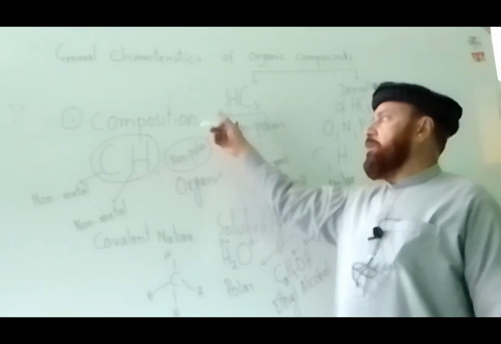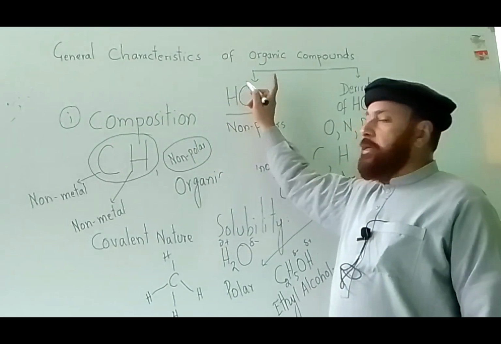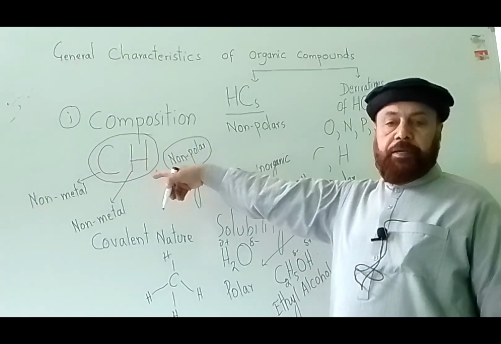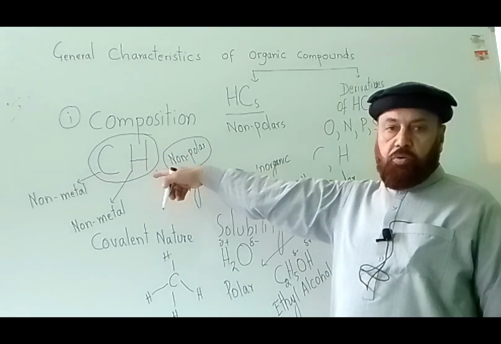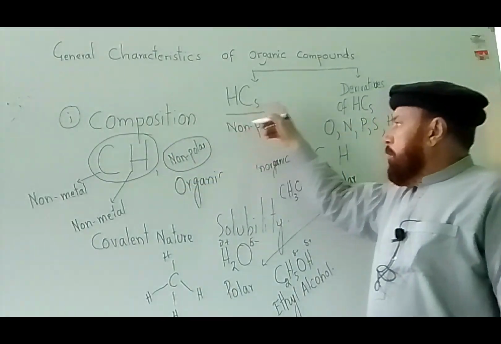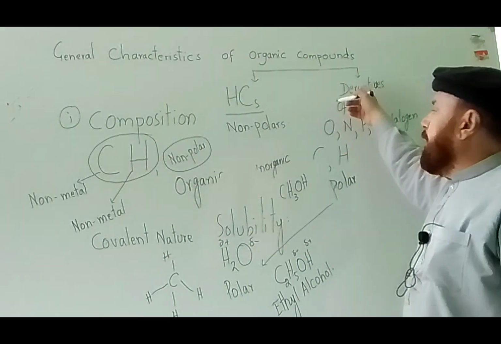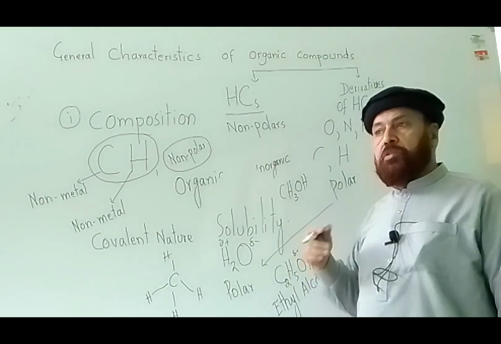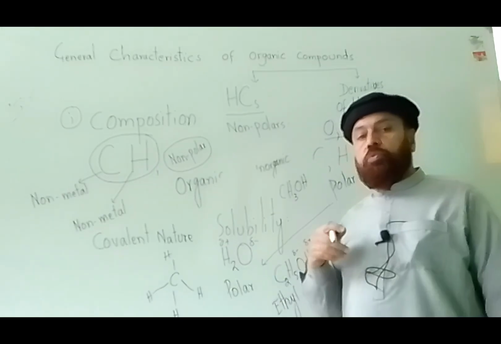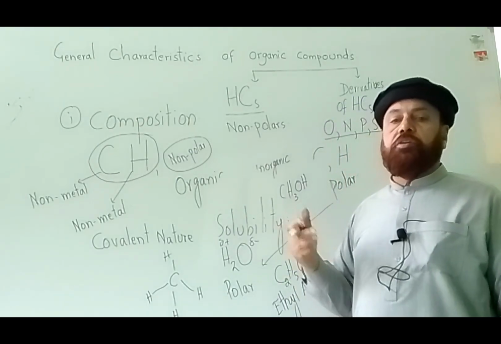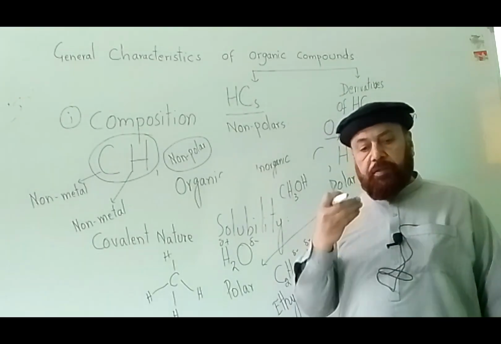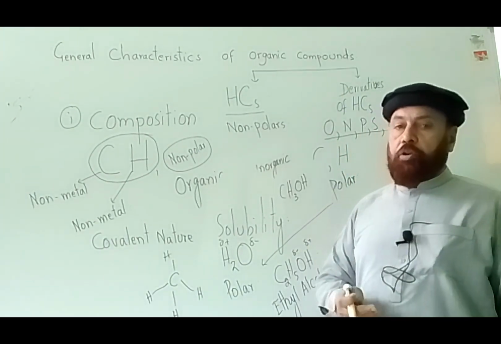So we have discussed the composition of organic compounds, that they are composed mainly of carbon and hydrogen, and they are called hydrocarbons. They are non-polar. Then we have polar compounds, which are derivatives of hydrocarbons. Why are they polar? Because some elements like oxygen, nitrogen, and halogens are highly electronegative, and they make the molecule polar.